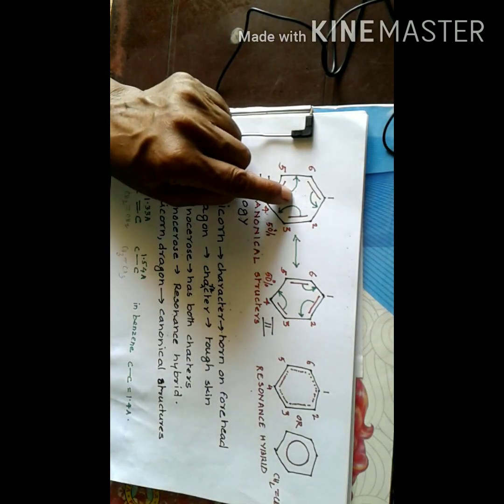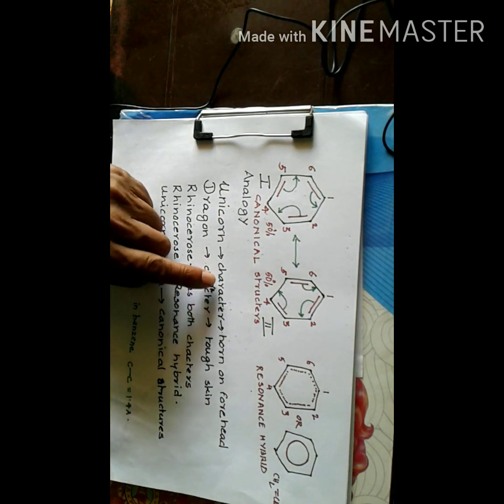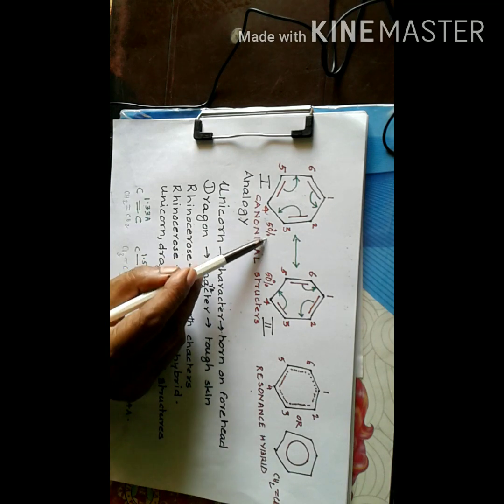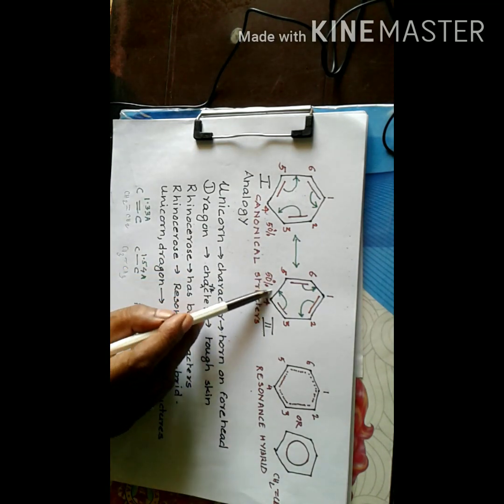Now since 1 and 2 are similar, they have the same potential energy or same stability, so their contribution of character will be equal. Suppose structure 1 contributes 50% character, then structure 2 also contributes 50% character.